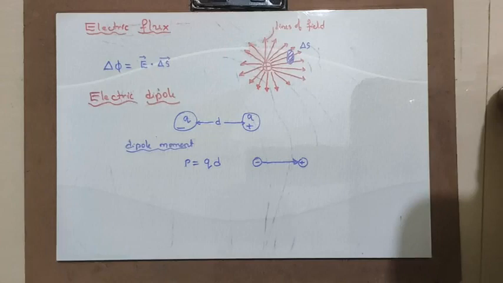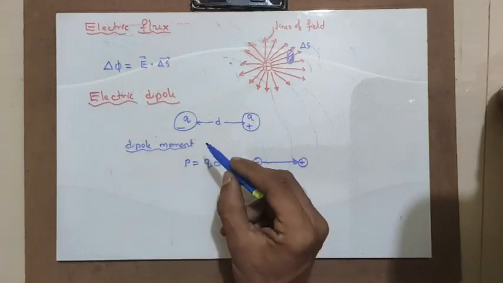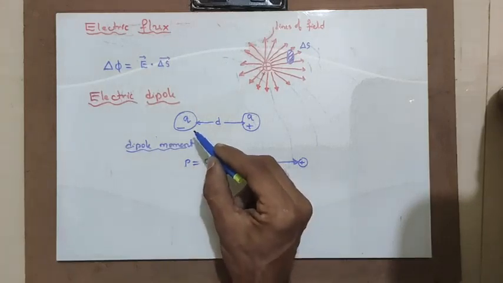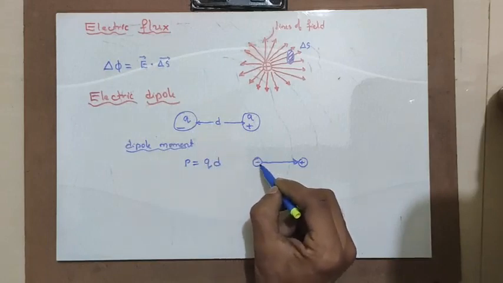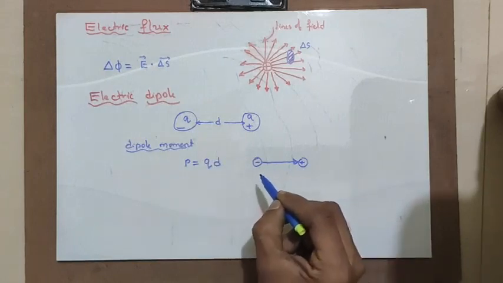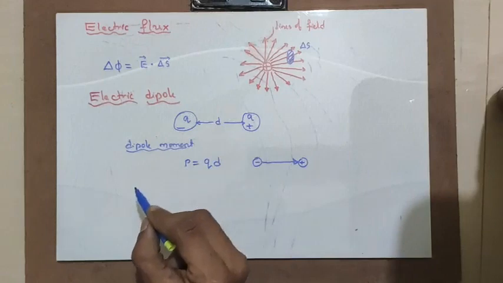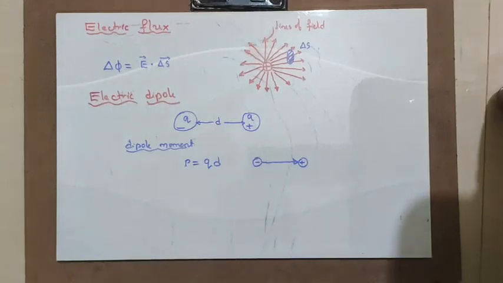This is the electric dipole. I hope you understood. The electric dipole is a system which consists of negative charge and positive charge kept apart by a distance d, and there exists an electric field around this system. But very importantly, the dipole moment needs to be found, which is given by P is equal to Q into d.